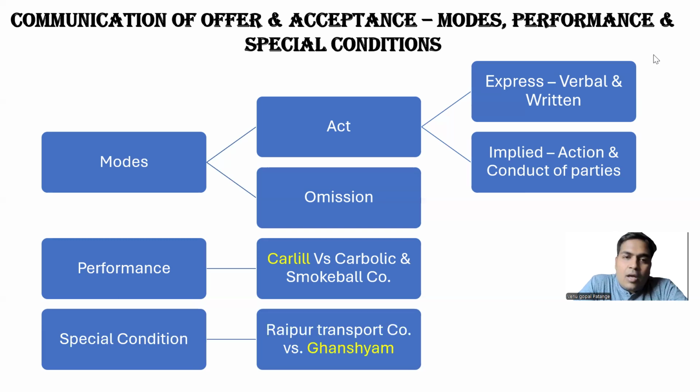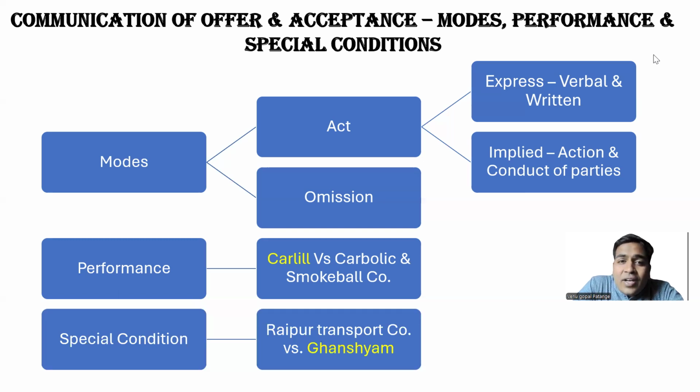And there are special conditions, which is Raipur Transport Company versus Ghanshyam. In this case, Ghanshyam was dealing with goods transport. Raipur Transport Company is doing logistics business. The goods were dispatched through Raipur Transport Company. The special conditions were newly introduced and communicated to Ghanshyam at a later period.